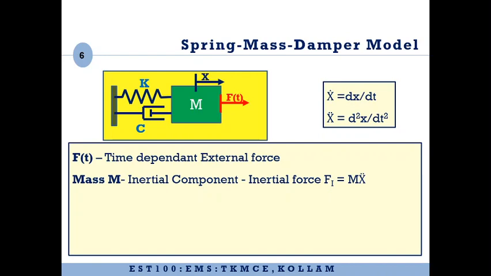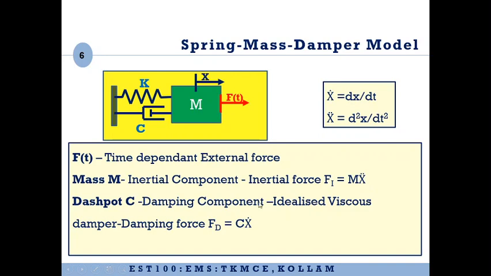Also from D'Alembert's principle, we learned the magnitude of inertial force, Fi equals mass into acceleration. Here we will not use a, rather we will use x double dot. Now, second is the energy dissipation mechanism, which is the damping component, represented by this dashpot mechanism C. C is known as the damping coefficient.